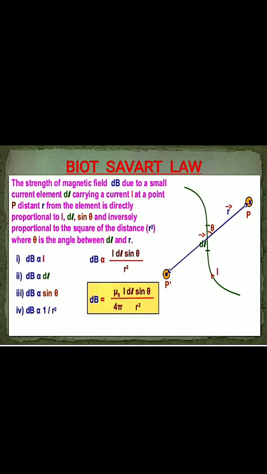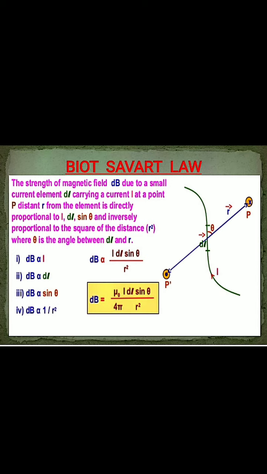The vector r is the position vector of point P relative to the current element dl. We consider the angle between dl and r to be theta. Both are vector quantities.